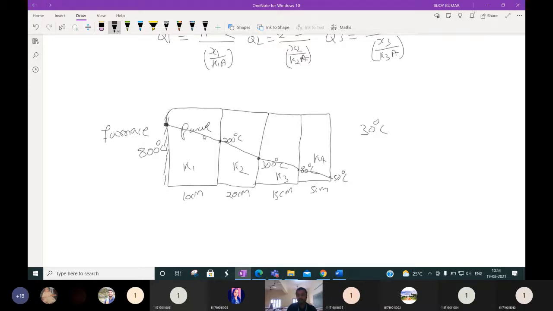That's why we connect different walls in series or in parallel, so that the overall effectiveness of the temperature drop is better compared to a single plane wall.